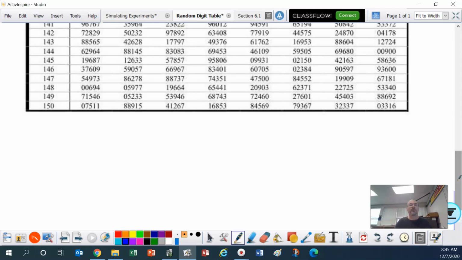Okay, here's line 145. So the first 5 digits, remember, 7, 8, and 9 are missing it. Looking at the first 5 digits, I do see a 7, 8, and a 9. So that's a yes, folks. She missed 3 or more. Then I look at the next 5: 1, 2, 6, so that's a no. She did not miss. Sorry, this is really sloppy.